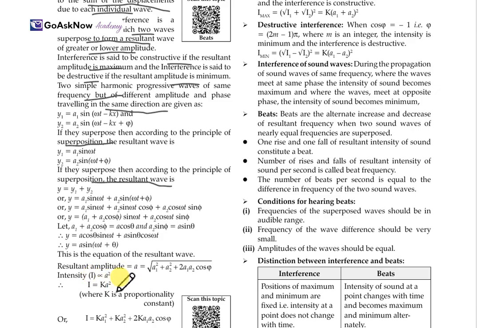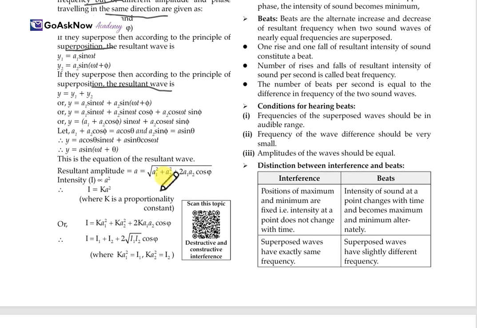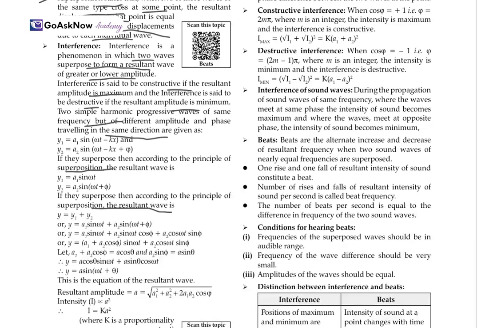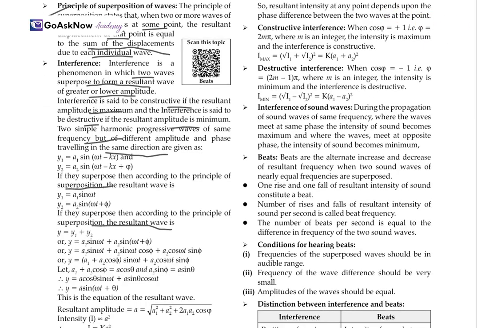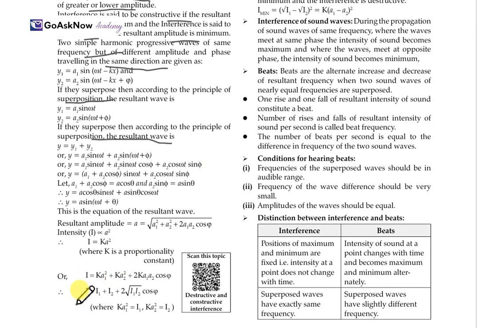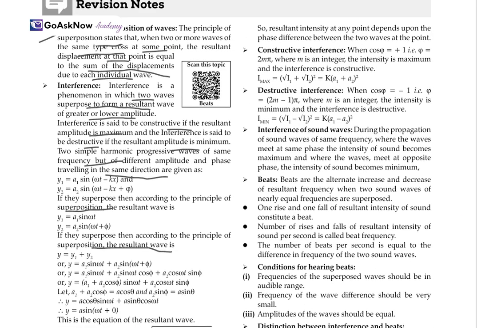So I = kA², where k is the proportionality constant. Then I = ka1² + ka2² + 2ka1a2 cos ψ, and so I = I1 + I2 + 2√(I1 I2) cos ψ. The resultant intensity at a point depends upon the phase difference. With this equation we can conclude that intensity depends on the phase difference.